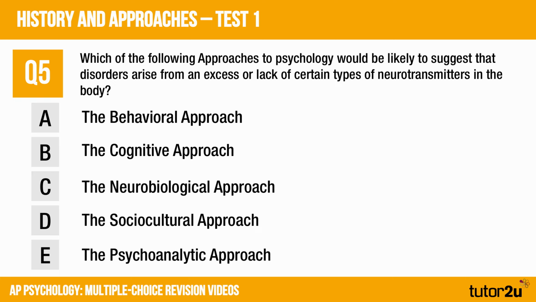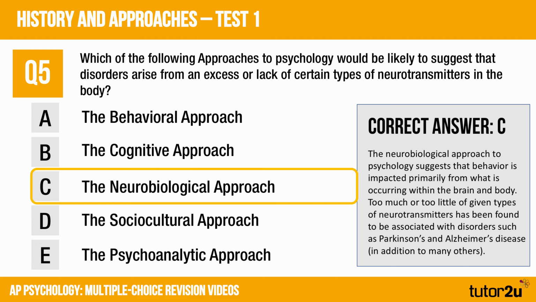There is a clue in the question. The answer, of course, is C, the neurobiological approach, which suggests that behaviour is impacted primarily from what's happening within the brain and the body. So too much or too little of given types of neurotransmitters are associated with disorders such as Alzheimer's and Parkinson's and others. Okay, we're halfway through now. What's your score out of 5? Hopefully you get this next one right.